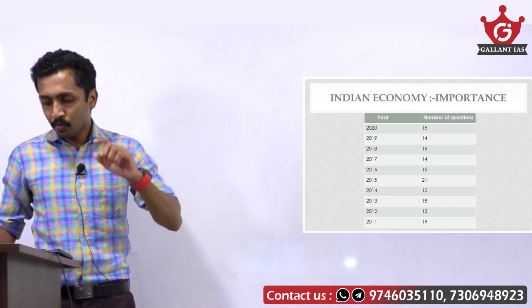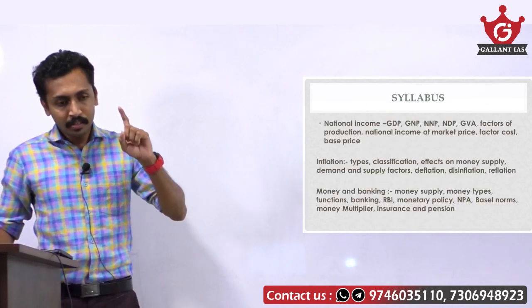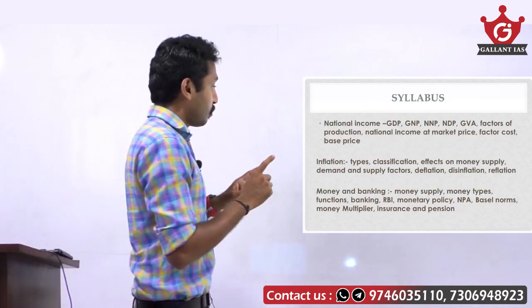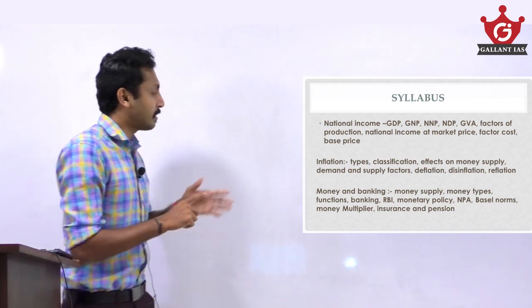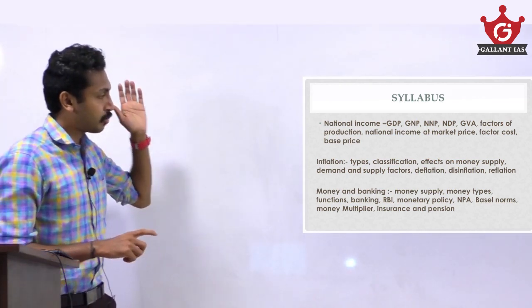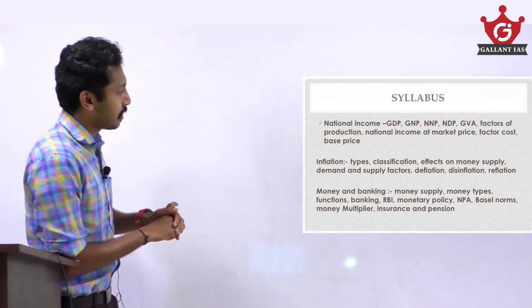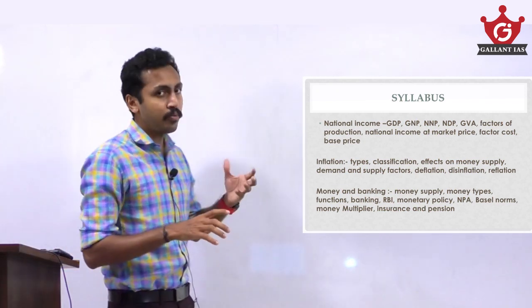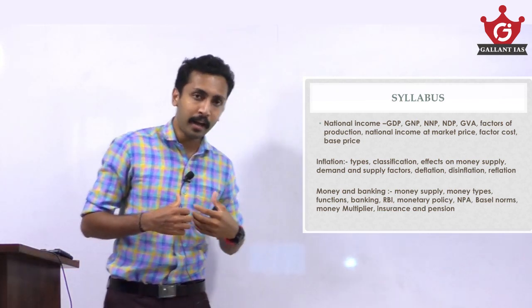And what are the main topics that you need to go through in this third test, especially giving more emphasis to national income, inflation, and money and banking.